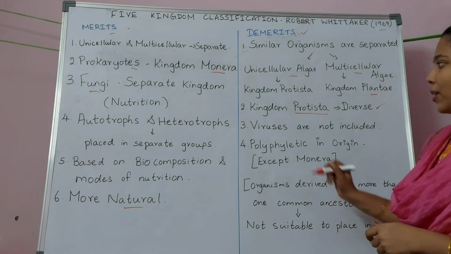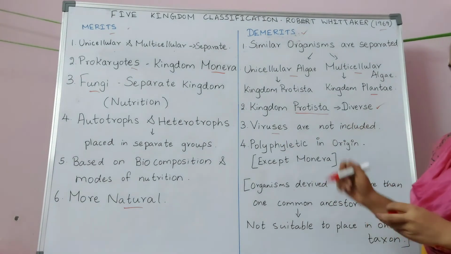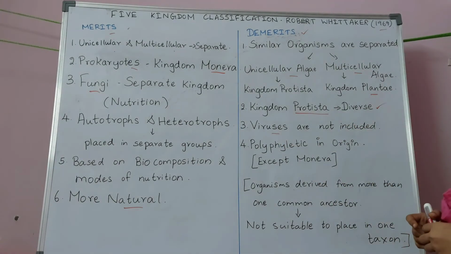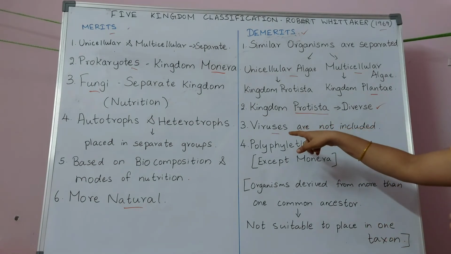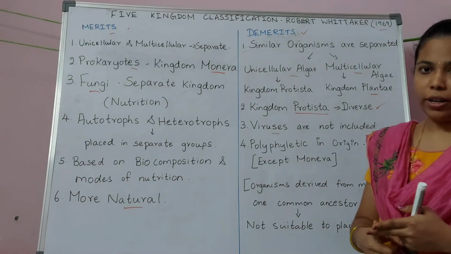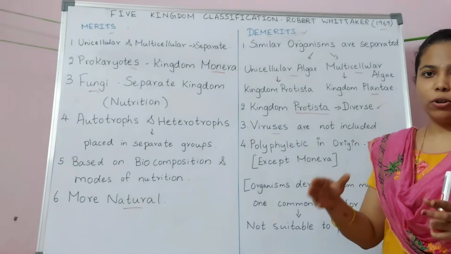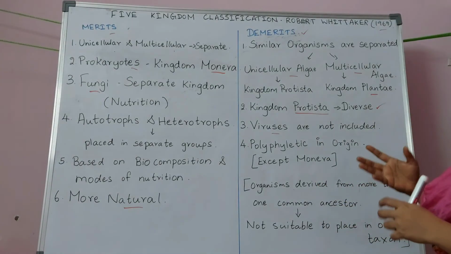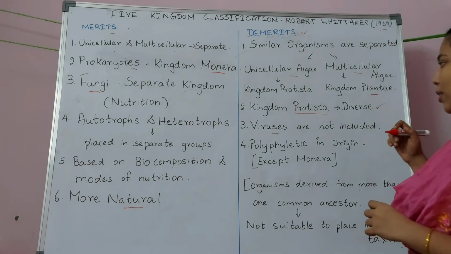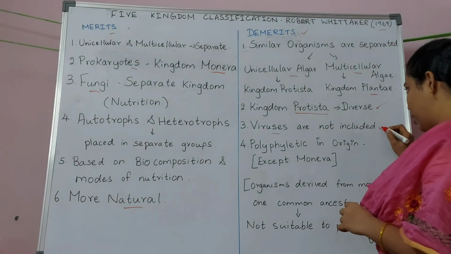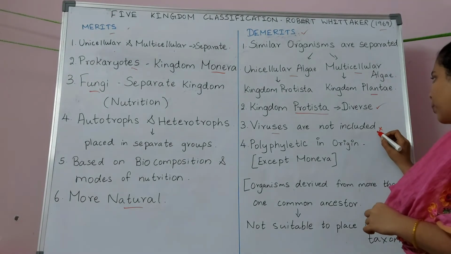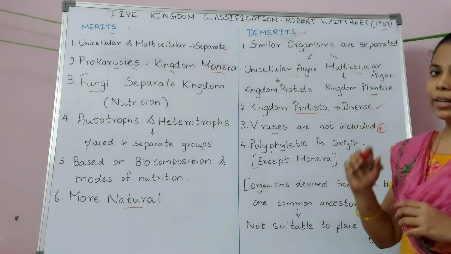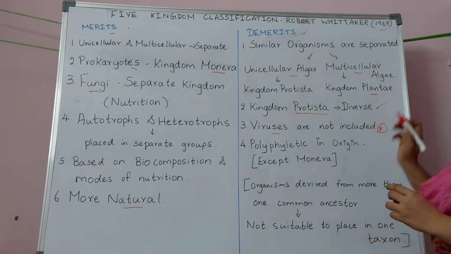And the third point is that viruses are not included in this classification system. I still have confusion in this point because viruses are not completely living organisms. Viruses lie between living and non-living things. But anyway, viruses are not included in this classification, and it is also a disadvantage. Notes reveal this point, but I still have confusion in this point.